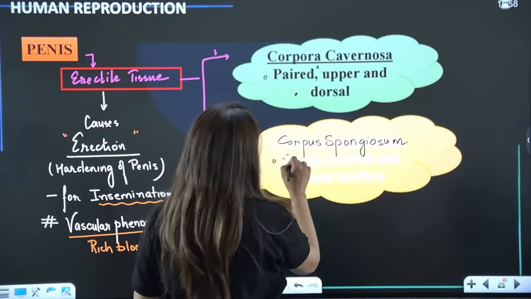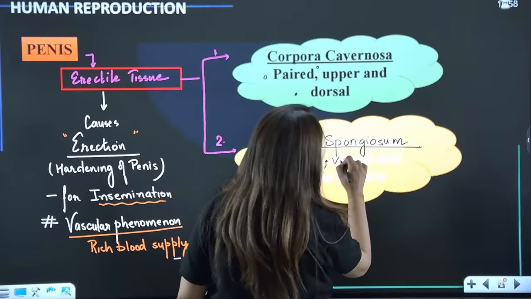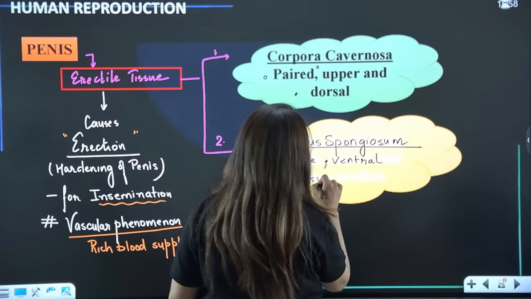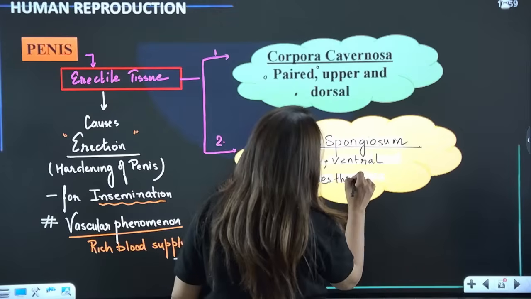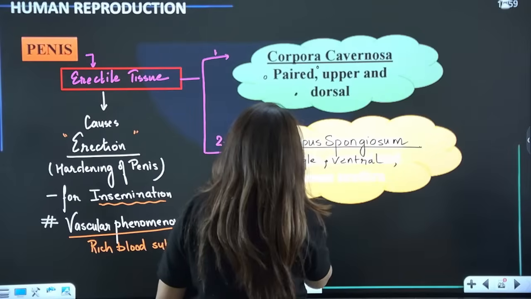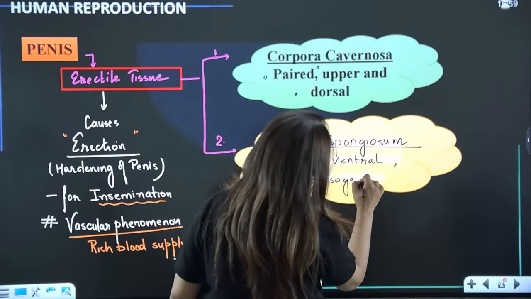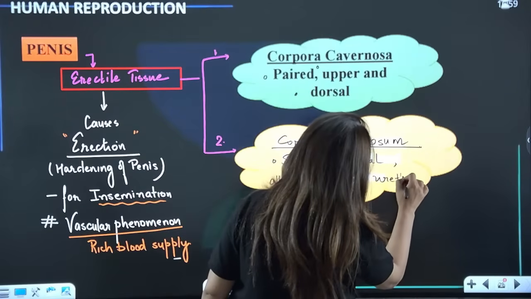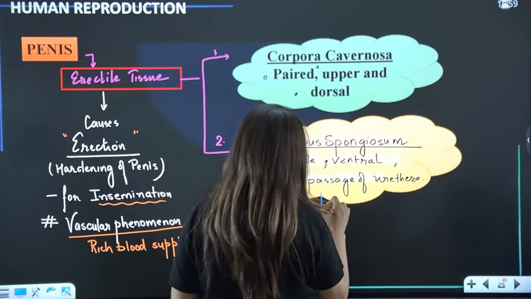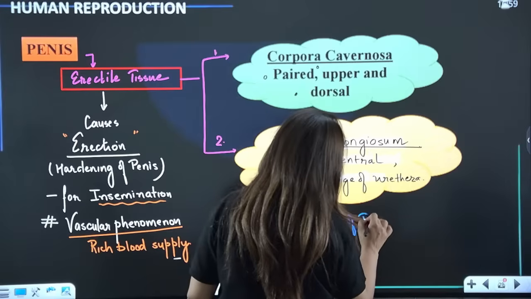Corpus spongiosum is single, it is ventral, and it allows the passage of urethra. Is that clear? Also it forms the tip of penis, which is called glans penis.